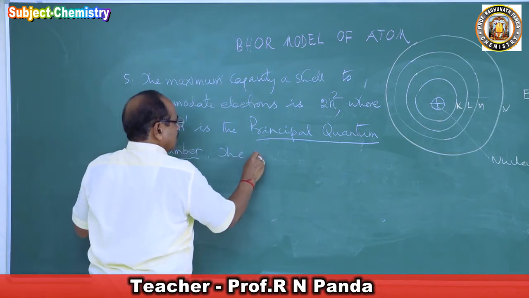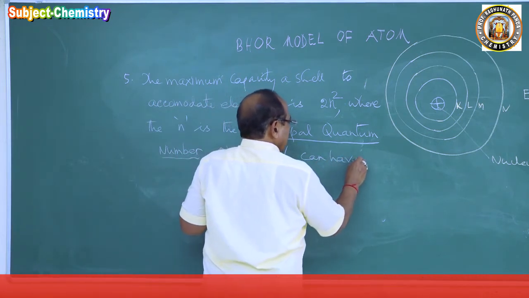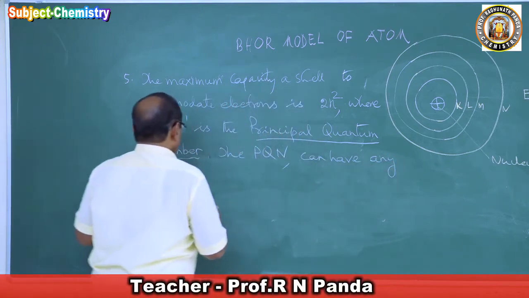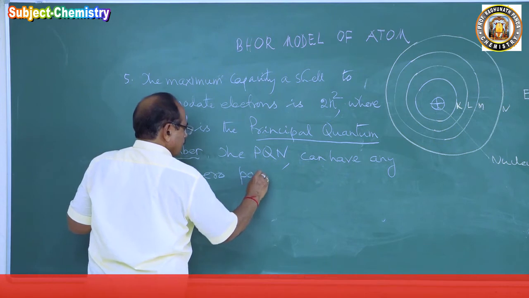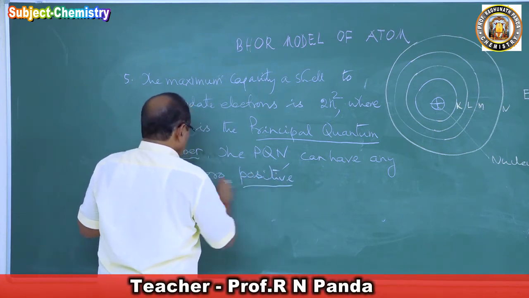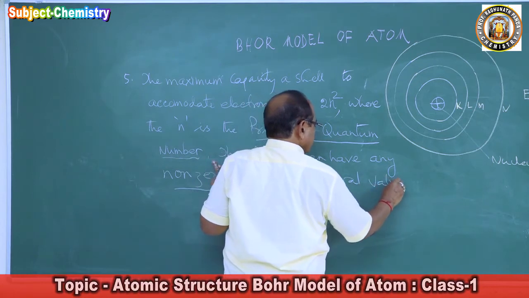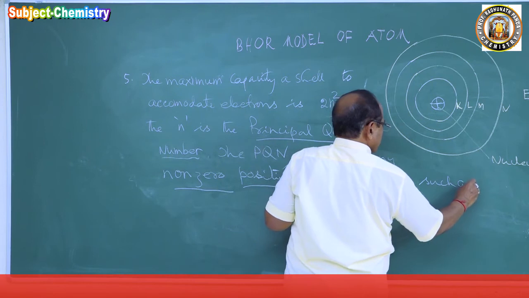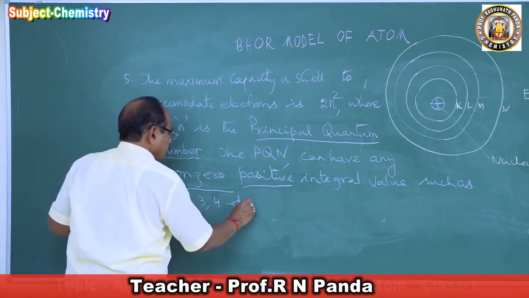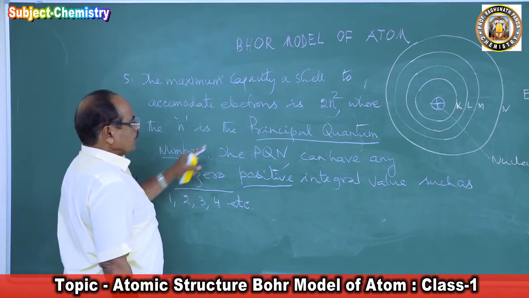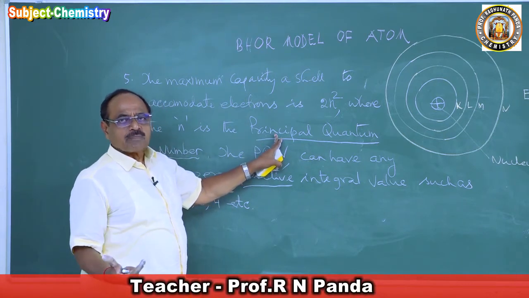The principal quantum number, PQN, I am writing. What does it mean? The principal quantum number can have any non-zero positive integral values such as 1, 2, 3, 4, etc. It is called principal quantum number, which means this number is a principal, meaning everything.